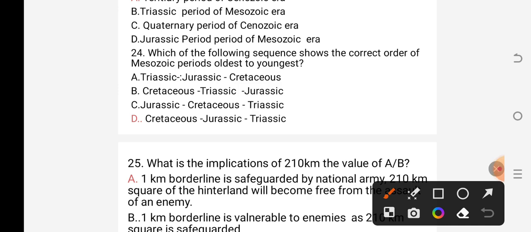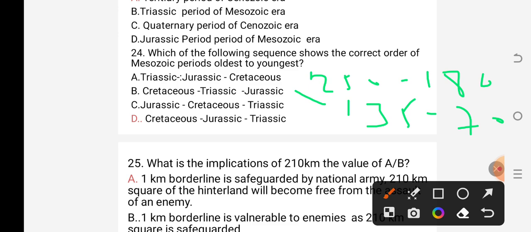Good. For these sequences, the Triassic period is 250 up to 180. So Triassic is not the recent or the youngest. Cretaceous period started from 135 up to 70.